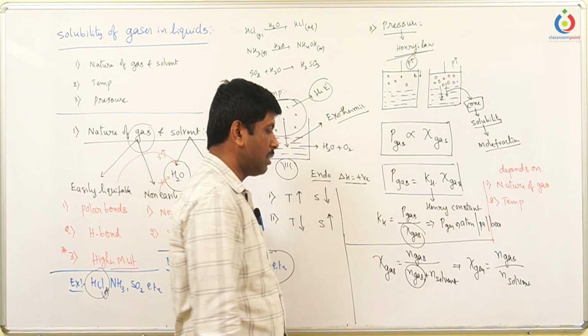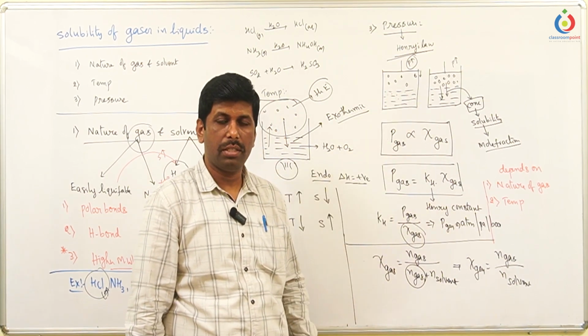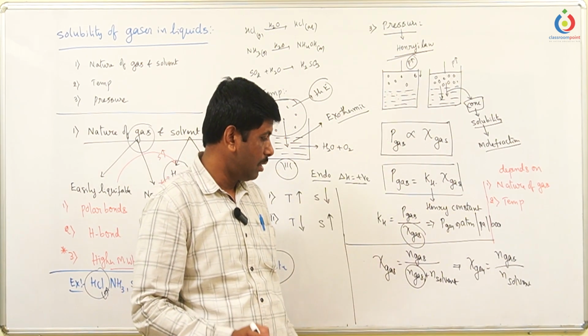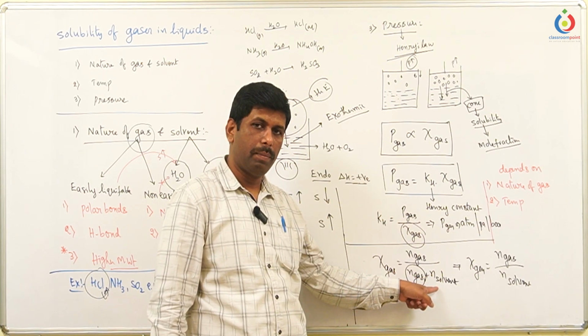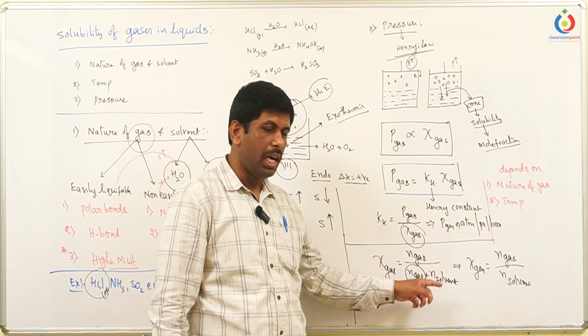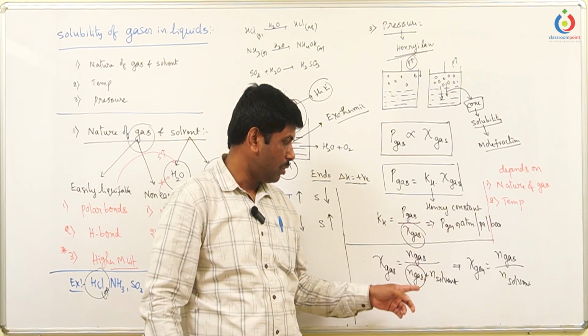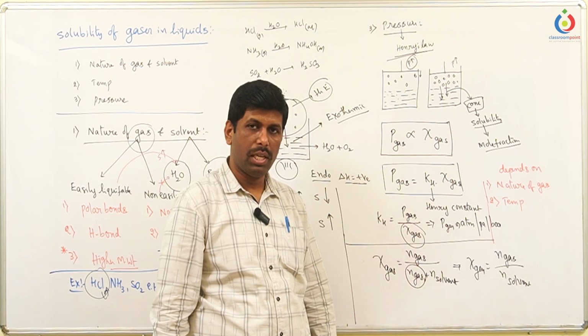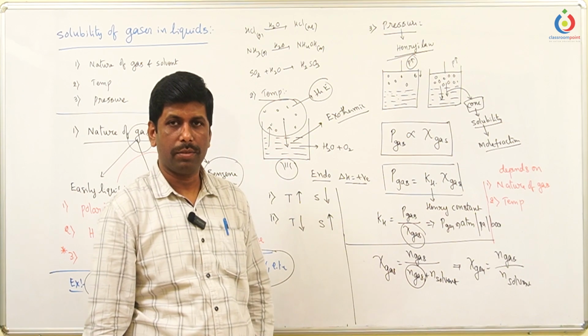Why are we avoiding the number of moles of the gas? The solubility of gases in liquids usually is very low. So that value is negligible when compared to the total number of moles of the solvent, and if you add it, you will get fraction values and it becomes difficult to solve the question. So avoid taking the number of moles of the gas in the denominator, so that you can directly get the mole fraction of the gas.